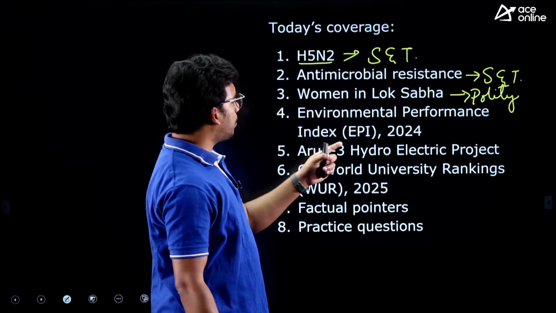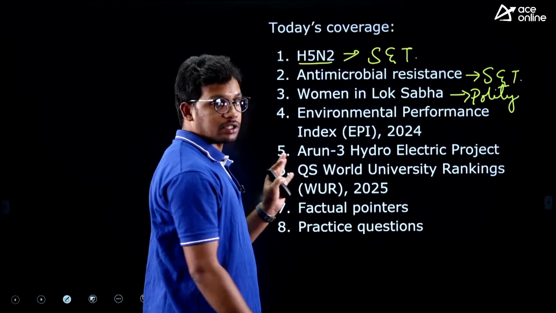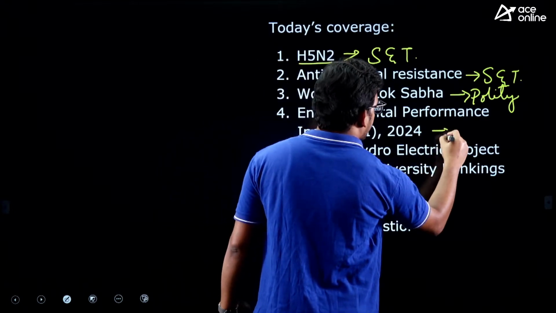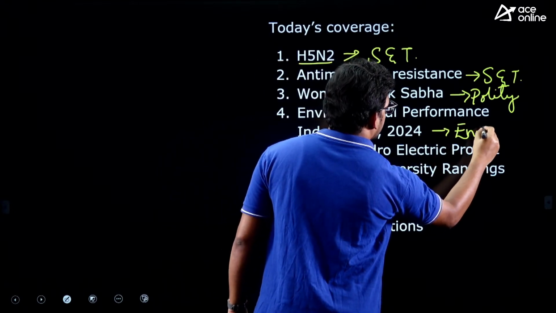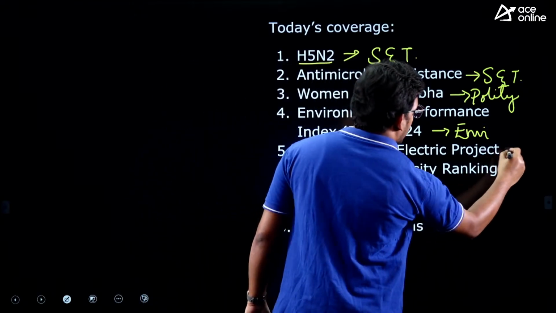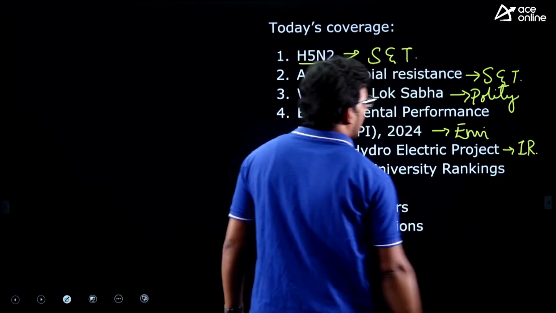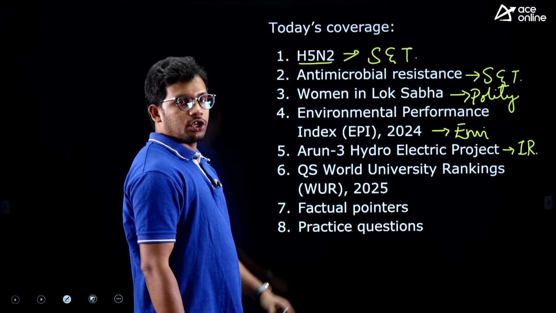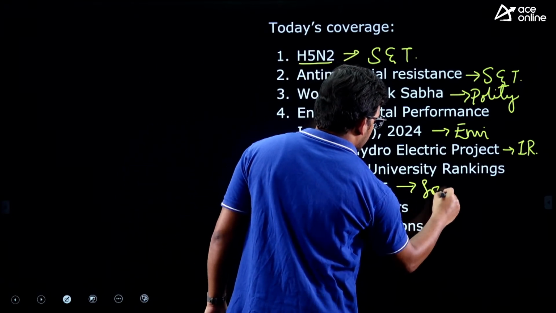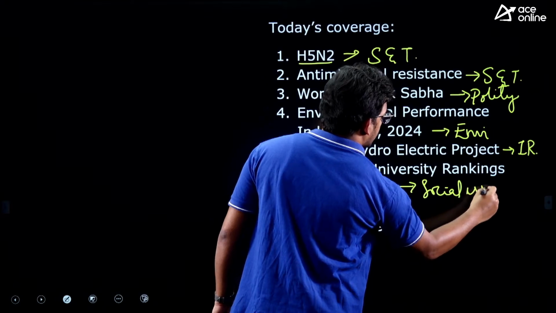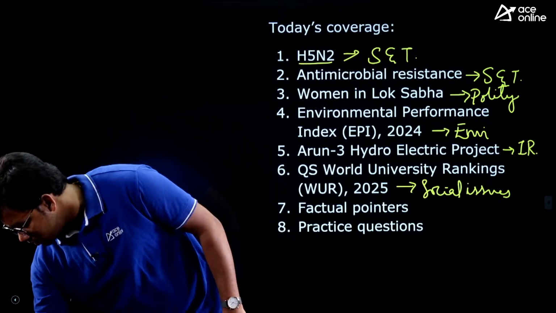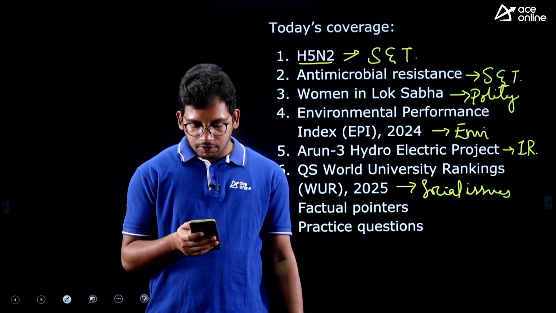Then Environmental Performance Index, a report with rankings, and India is also one of the least performers. So this also we will see, this is part of environment. Then Arundri hydroelectric project. So this is part of international relations as well as economy. Then QS World University Rankings. So this is part of social issues, education, right? Then factual pointers and practice questions. So these are the articles that we are going to cover today.